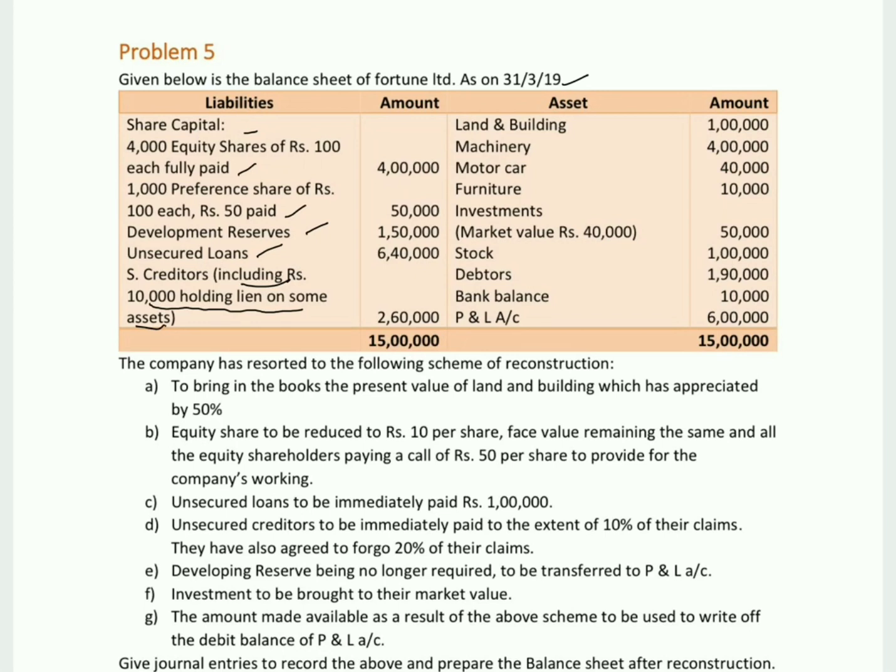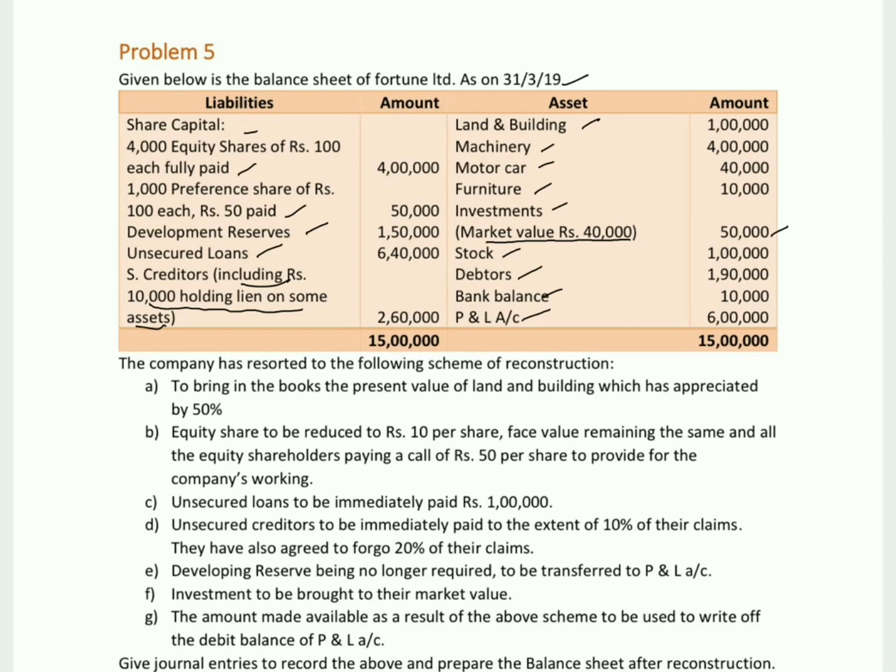Now on the asset side we have land and building, machinery, motor car, furniture, investment of rupees 50,000, whereas the market value of these investments is 40,000 rupees. So stock, debtors, bank balance and profit and loss account. The company has resorted to the following scheme of reconstruction.